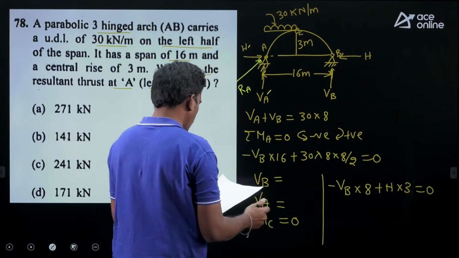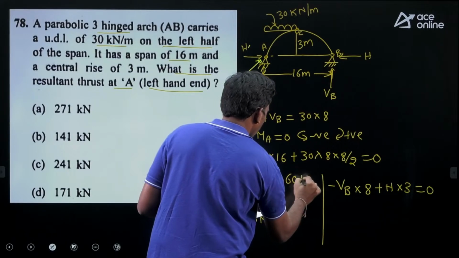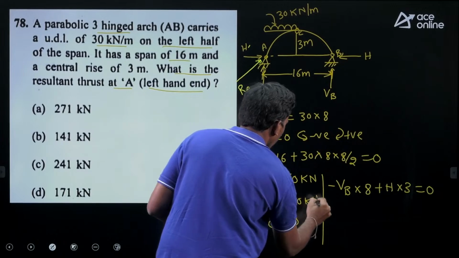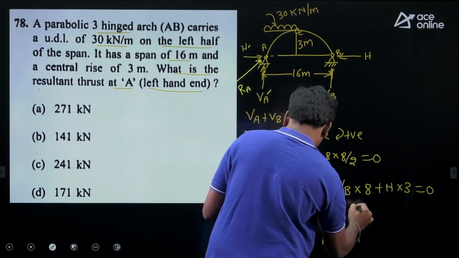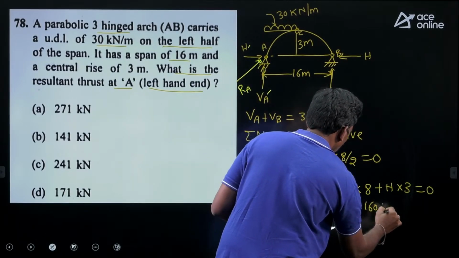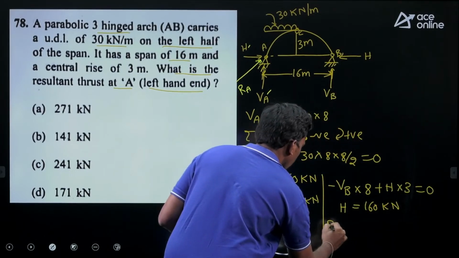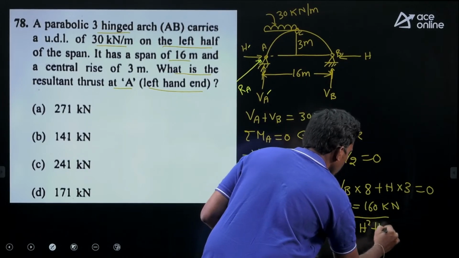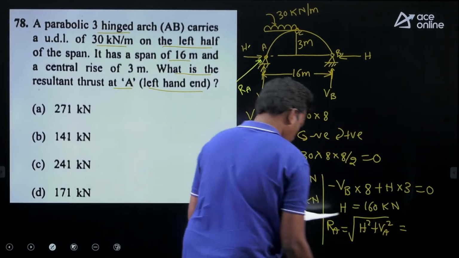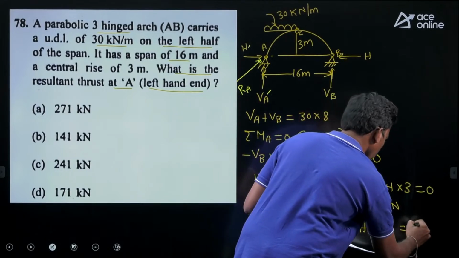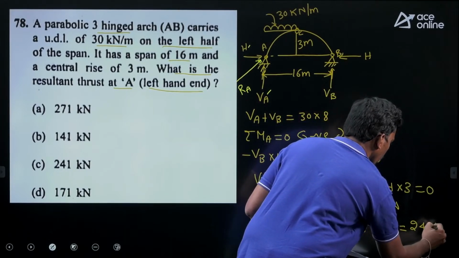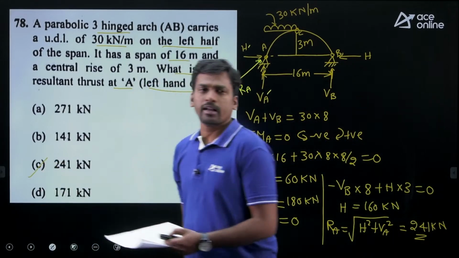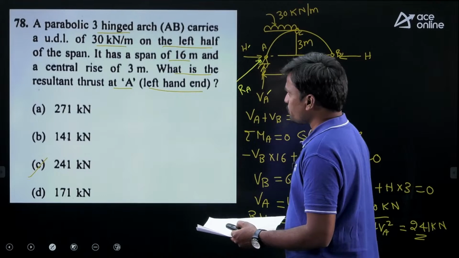Then if you calculate, you will get the VB value as 60 kilonewton and VA value as 180 kilonewton. Then from this you will get the horizontal reaction value as 160 kilonewton. Then the resultant reaction RA equals the square root of H square plus VA square. Then you will get the value 241 kilonewton. Then option C is correct. Now we'll see the next question.